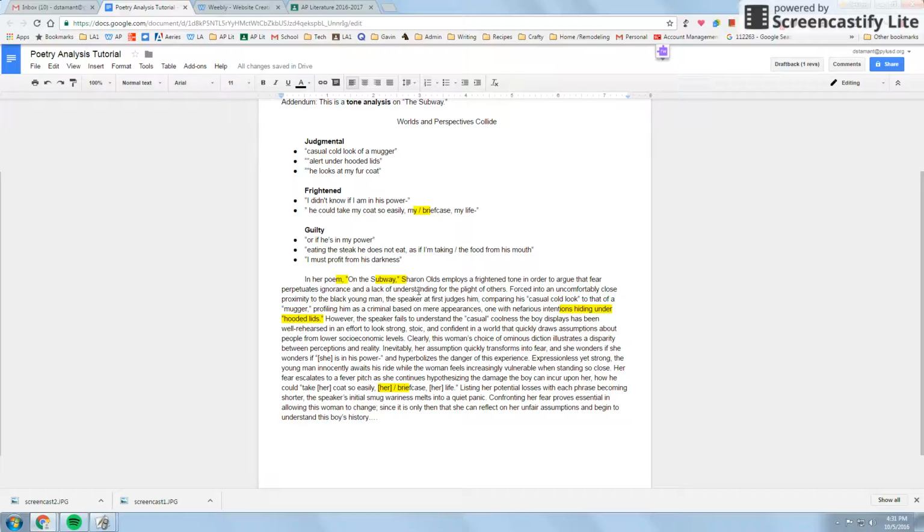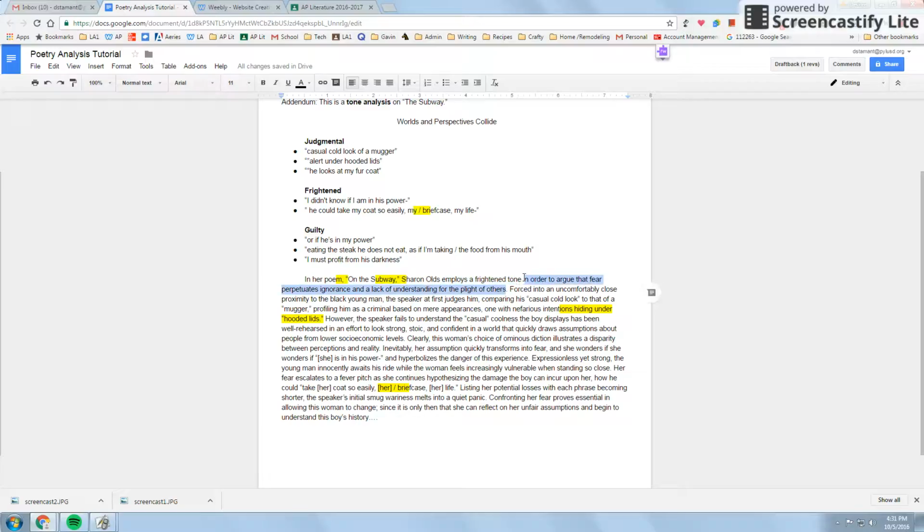Poems and short stories need to be in quotation marks as far as their titles go. Novels and plays can be italicized. So if this were a play or if this were a novel, I would italicize, but it's not. Okay, so I'm going to leave it in quotation marks. All right, I have my device that I'm analyzing.